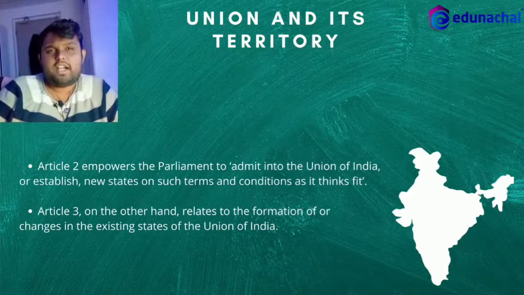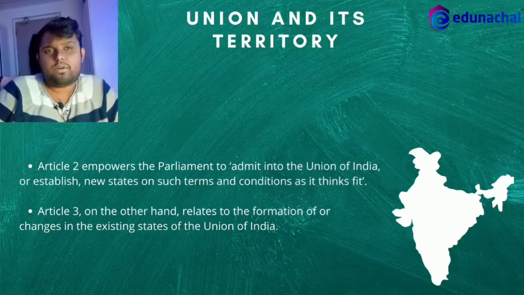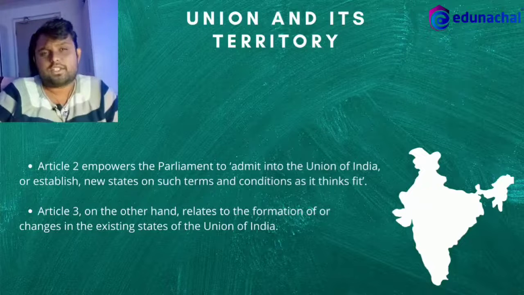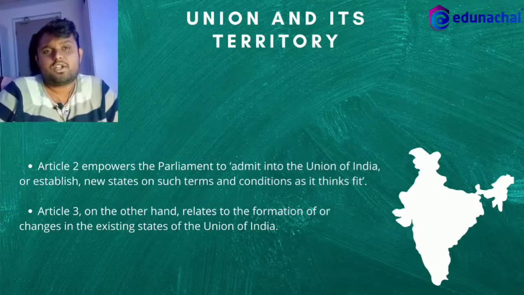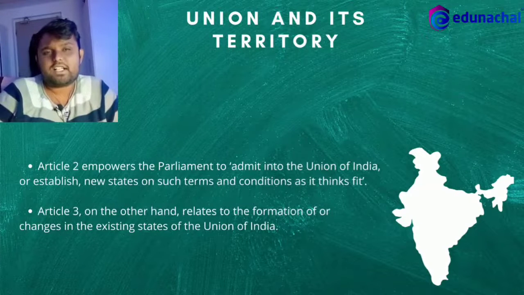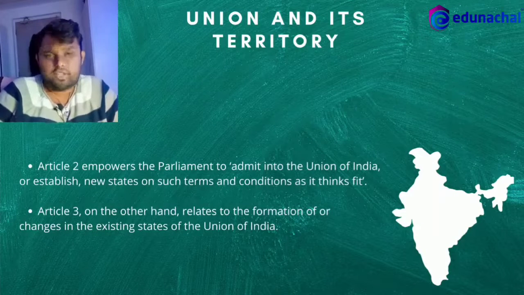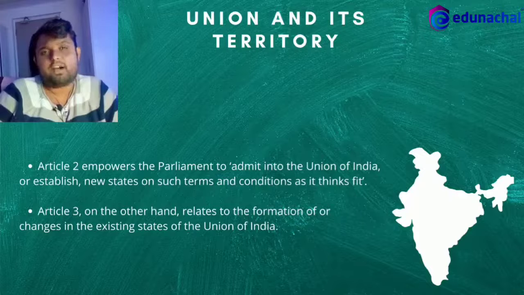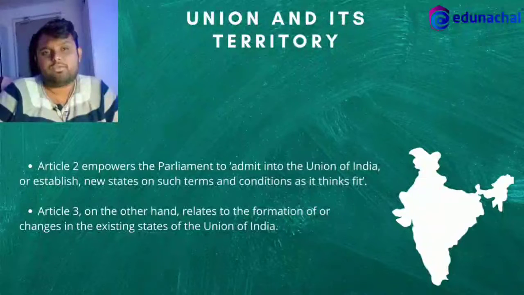So, guys, India is a sovereign country. What does the concept of sovereignty say? All this we have learnt in the earlier chapter. India is sovereign in its internal and external matters. India can acquire new territories. In fact, India has acquired new territories after independence, that is after 15th August 1947.